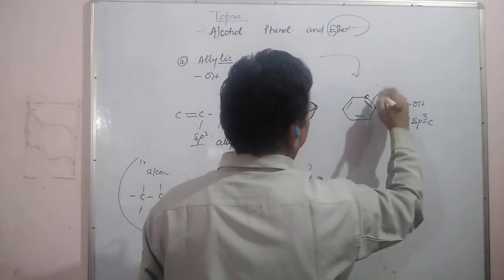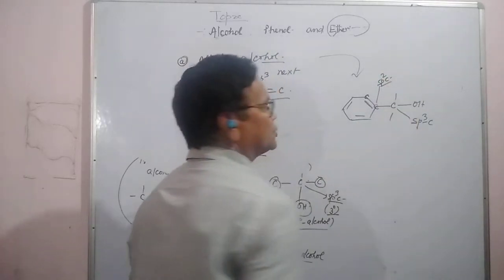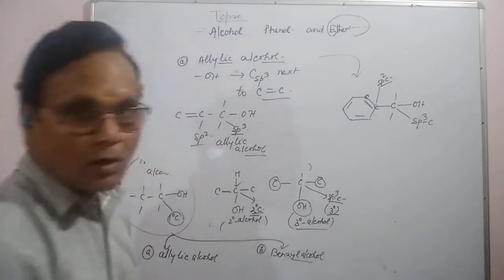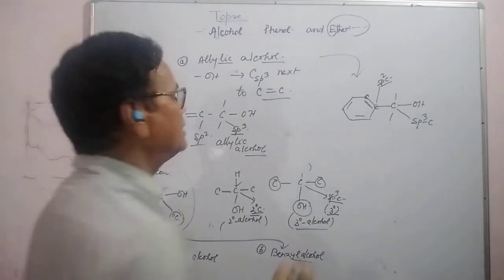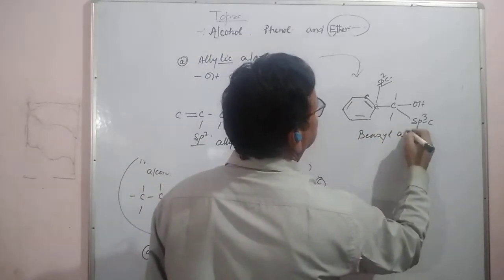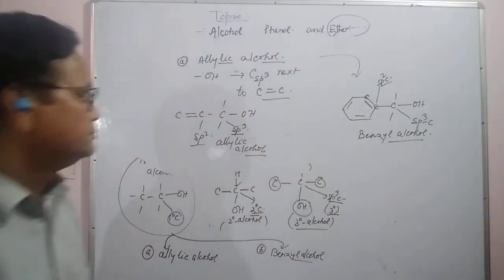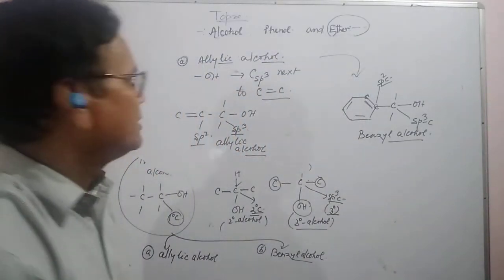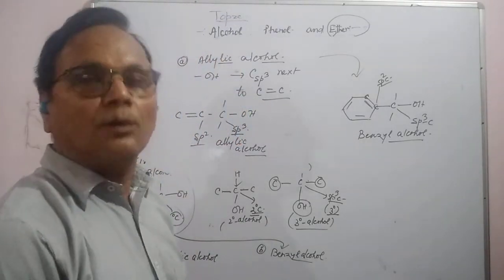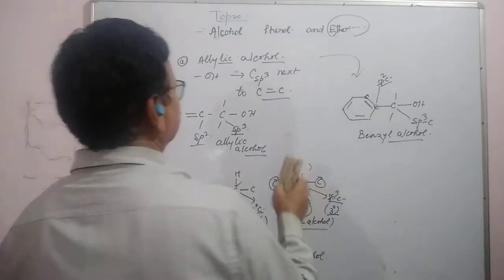This is an sp2 carbon. So this is called benzylic alcohol, that is benzyl alcohol. Again we will say the OH group is directly attached to sp2 carbons.